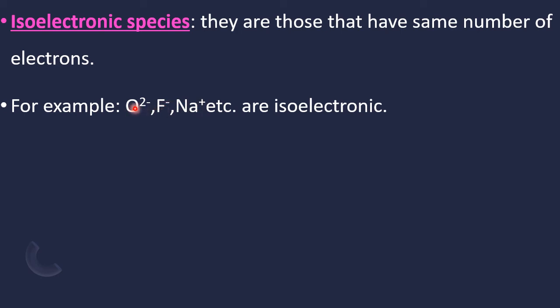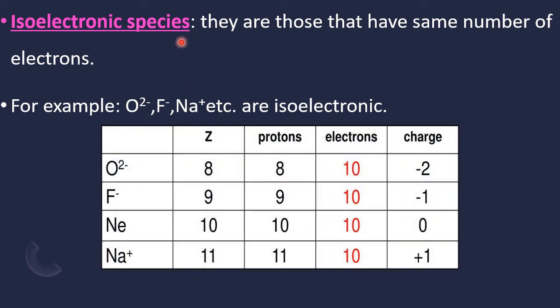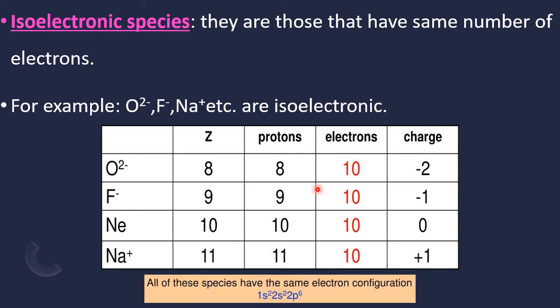Oxygen, 8, accepted 2 electrons, 10. So these are the species which have the same number of electrons. Therefore, they are called isoelectronic species. See the example here: O2 minus, F minus, neon, I told, 10, 10, 10, 10. All of these species have the same number of electrons, the same type of electronic configuration.